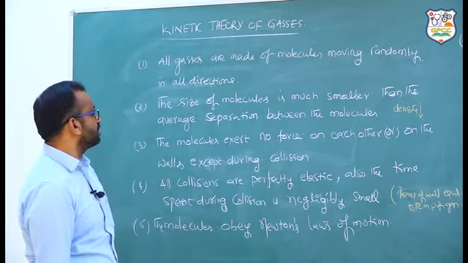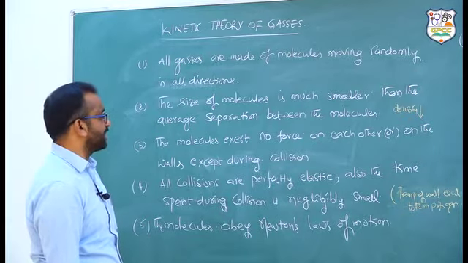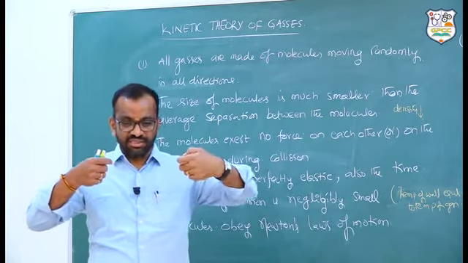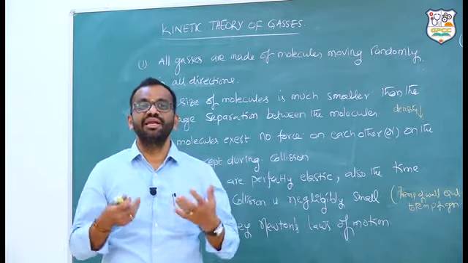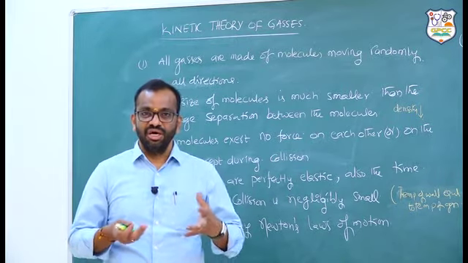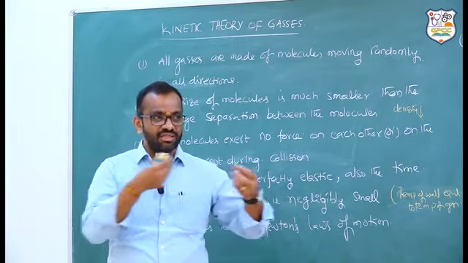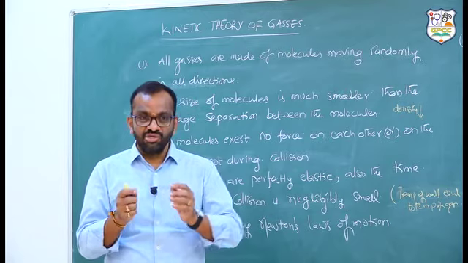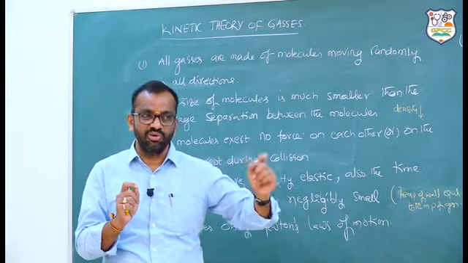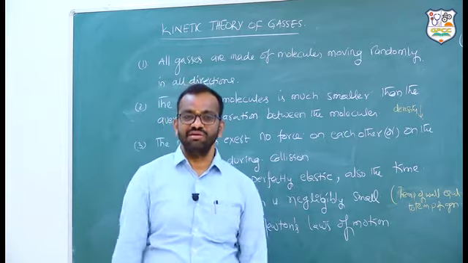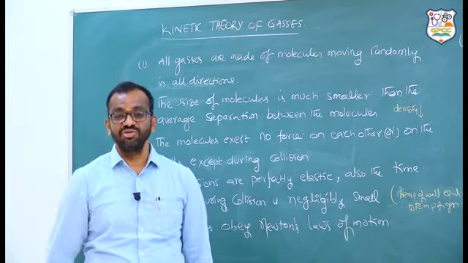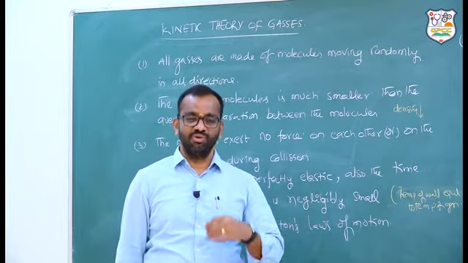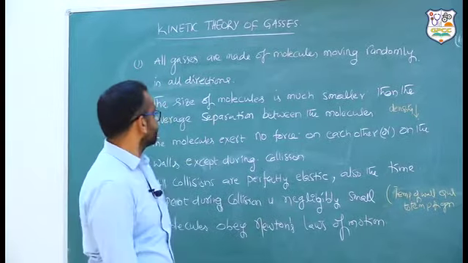The size of the molecules is much smaller than the average separation between the molecules. So the molecular size is very small, and the distance between the molecules is going to be a little larger. What does this actually mean? When you are talking about collisions and the distance between the molecules, if the size of the molecules were very big, you would have to calculate from the center of mass of one molecule to the center of mass of the other. They don't calculate like this. Calculating like this is very difficult, no? That is the reason why they assume that the sizes of the molecules are point sizes. They don't have any significant size.